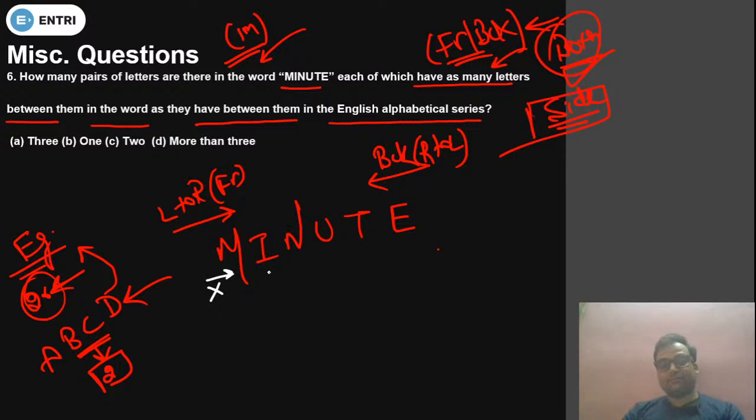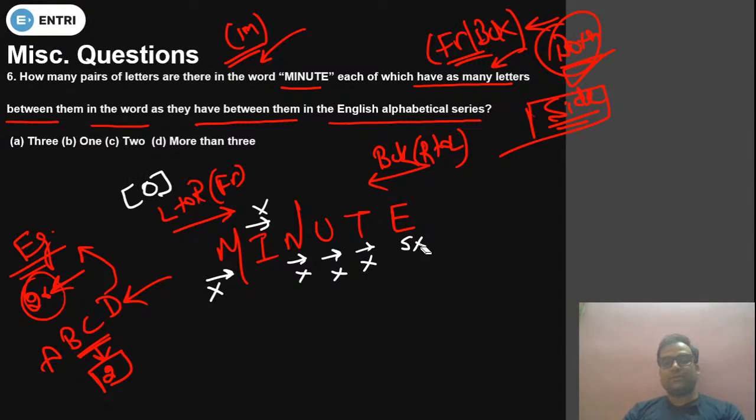Now we have to count from I. After I which alphabet should come? J is not there. K is not there. L, M, no. So in the forward direction from I it is not making any pair. Now N. After N, O, then P, then Q, no, it is not making any pair. Now from U to T, no. After U, V should come, V is not there. W should come, W is not there, so it is not making any pair. After T, S should be there, so from T also it is not making any pair. So in the forward direction we have 0 pairs.